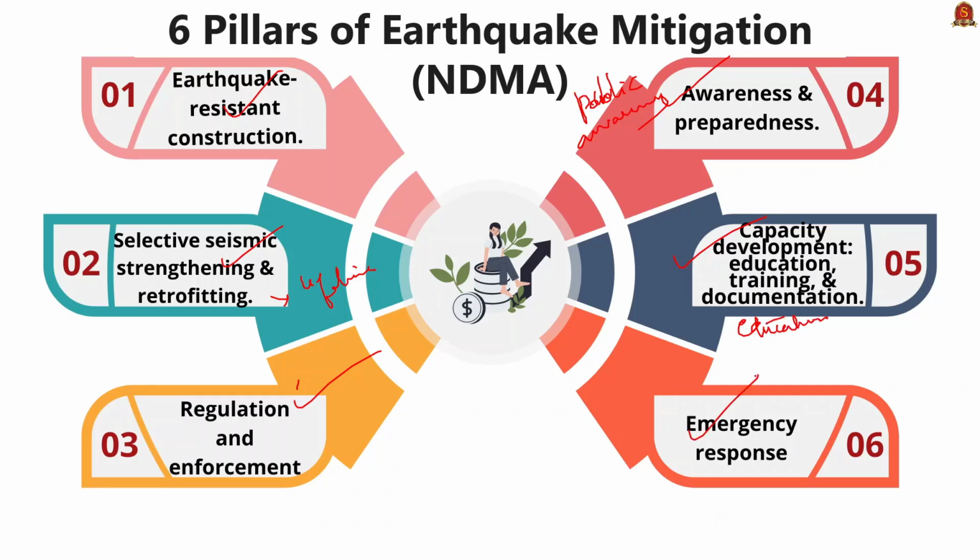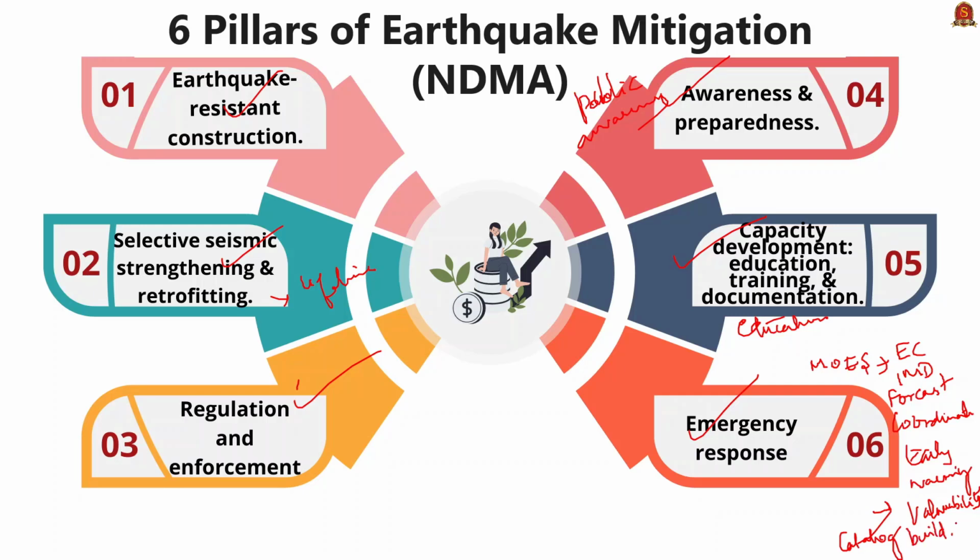Finally, the emergency response. The Ministry of Earth Sciences, created by the Indian government, along with different agencies like the Earth Commission, IMD and others involved in weather, earthquake and earth sciences. Their main job is to coordinate these agencies and manage the early warning system for seismic activity. Secondly, seismic vulnerability assessment of building types in India. They work to prepare a catalog of different building types in various parts of India, and they also develop vulnerability functions for a number of different building types appearing in the building catalogs.